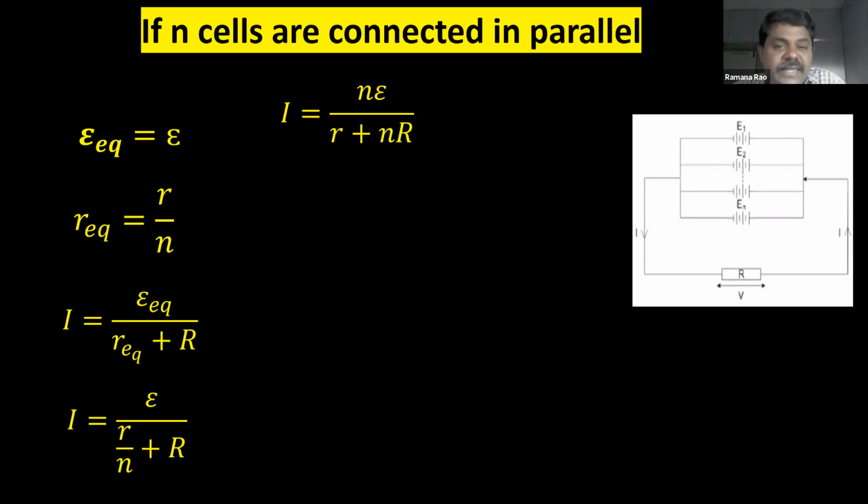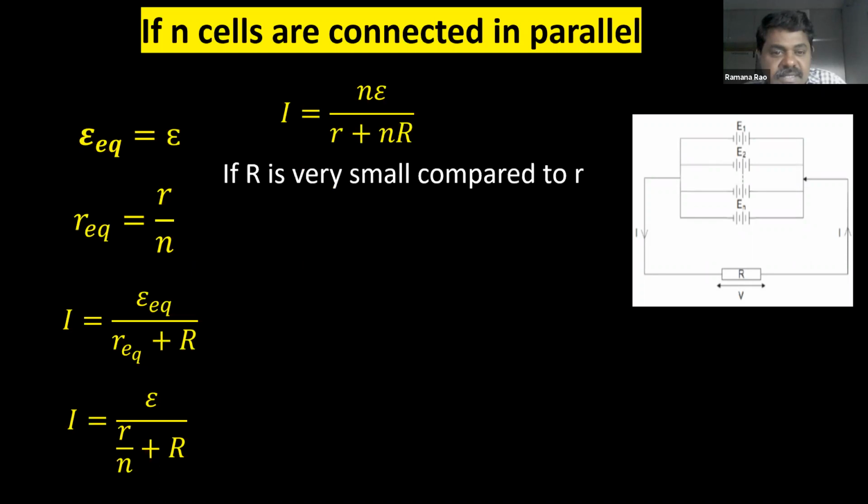Now, is it advantageous? In what way is it going to have its own advantage? In the previous context I told you that if we are connecting n cells, there should be some advantage. So let us see what the advantage is and what the condition is to make use of this combination. The condition is if capital R, that is external resistance, is very small. See the condition carefully, children.